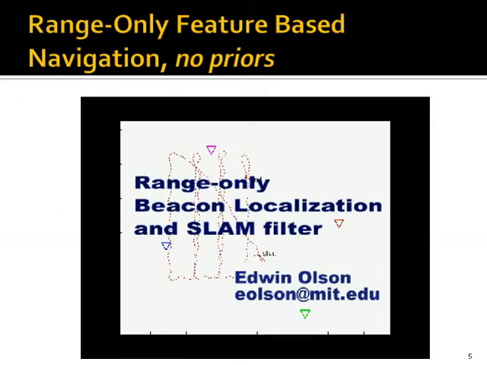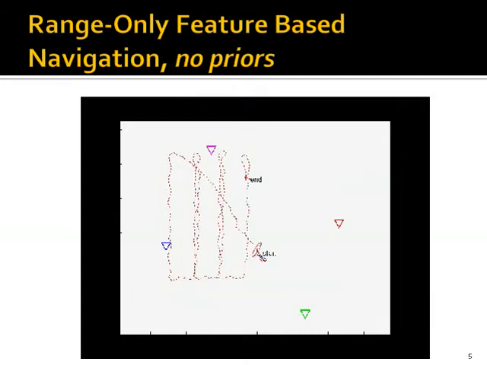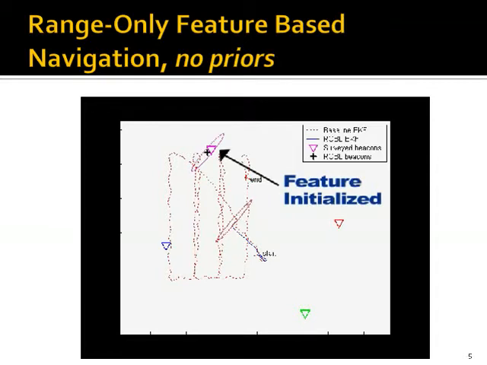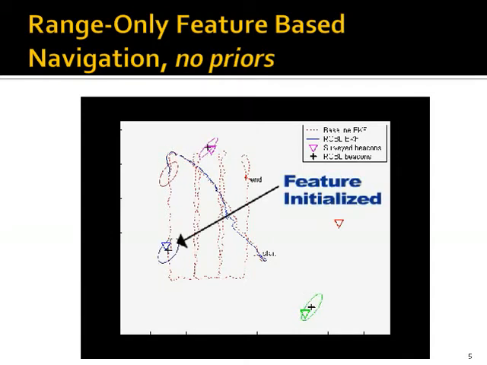Ordinarily, the GPS coordinates of LBL beacons are carefully surveyed. Imagine instead a scenario where LBL beacons are carelessly thrown overboard or dropped from a plane. Can a robot successfully navigate with LBL beacons when the position of those beacons is unknown? This video demonstrates that we can. We're computing the path of the robot and the positions of the LBL beacons at the same time.